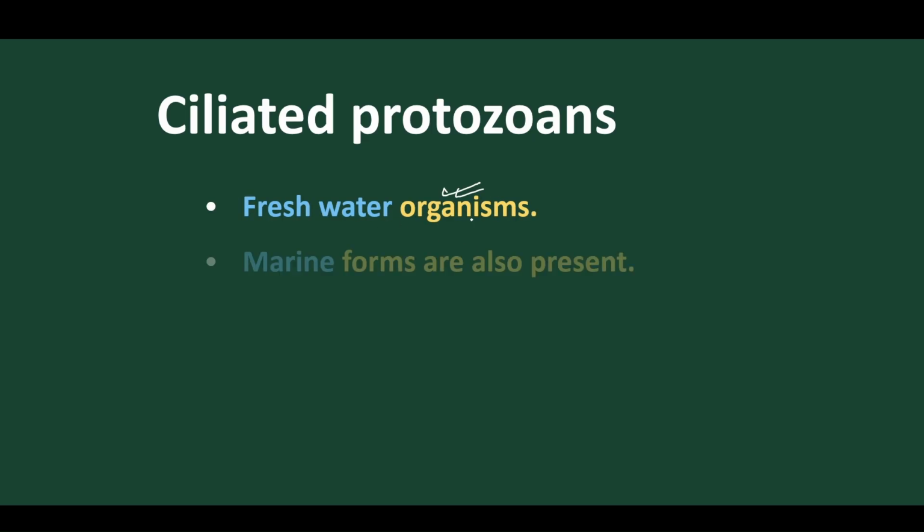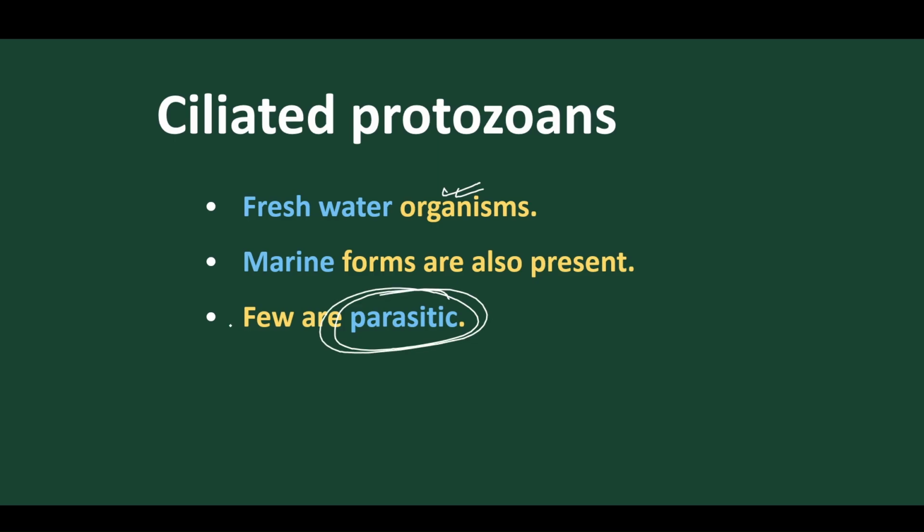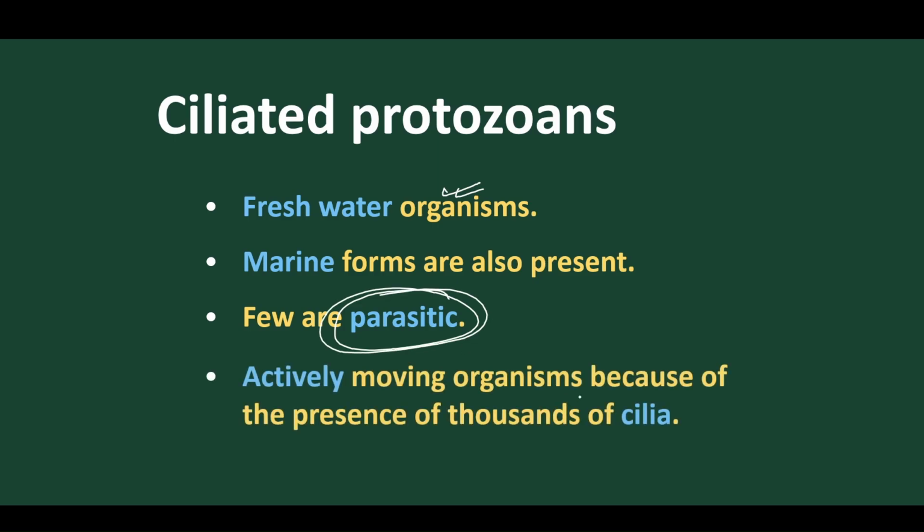Now let's move to Ciliated Protozoans, where we find cilia as the main mode of locomotion. Normally these are freshwater organisms, and marine forms are also present but very few in number. Very few are parasitic. They contain heavy deposits of cilia throughout the body, and a mouth-like opening that is called the gullet.